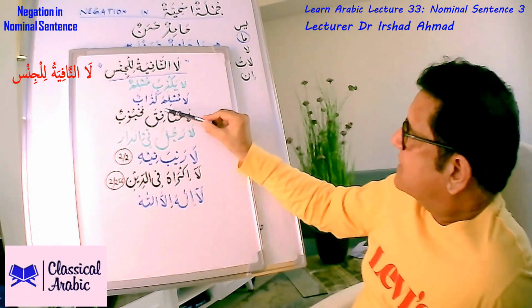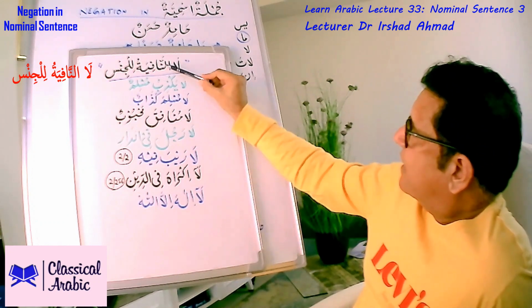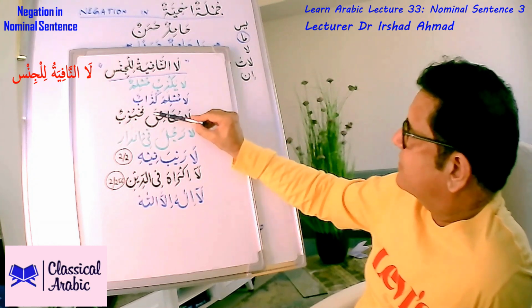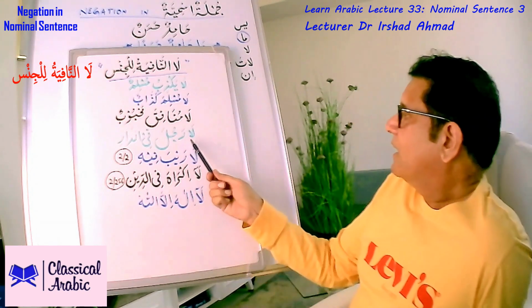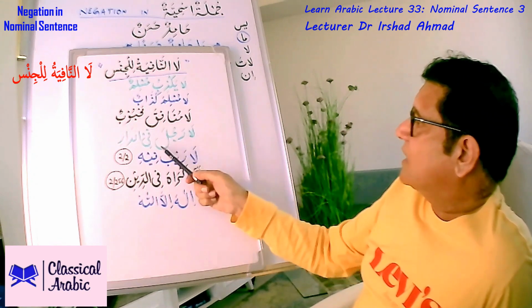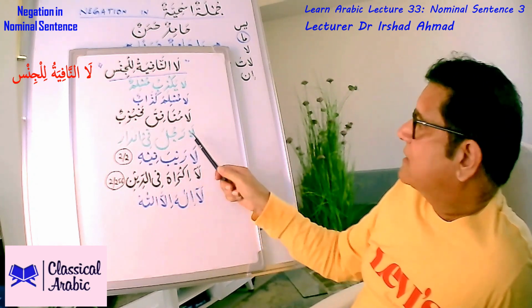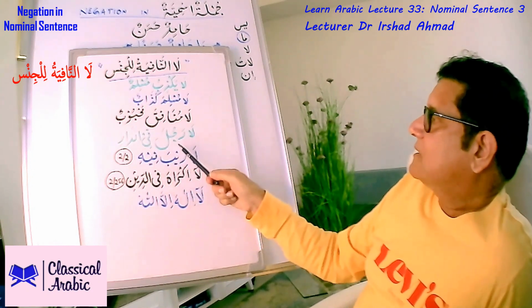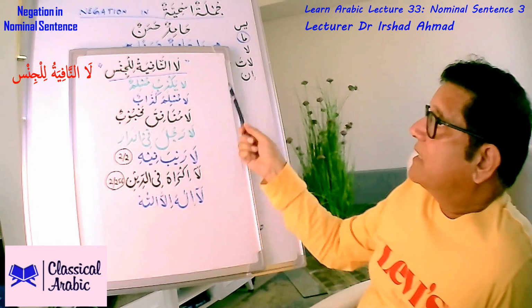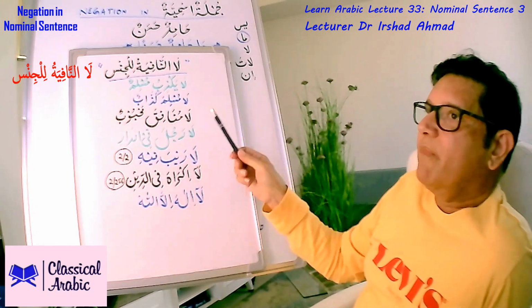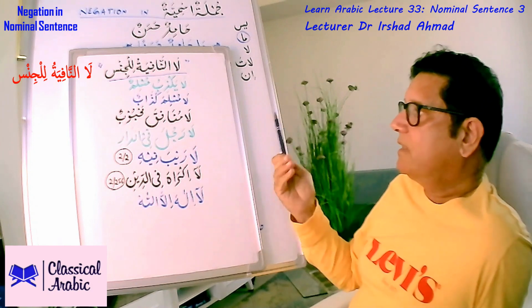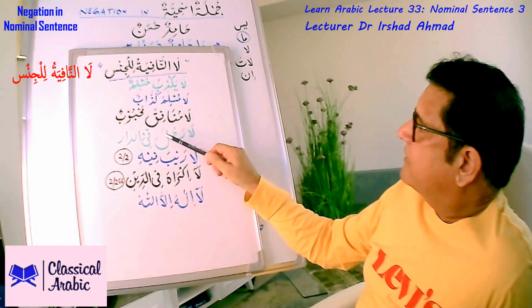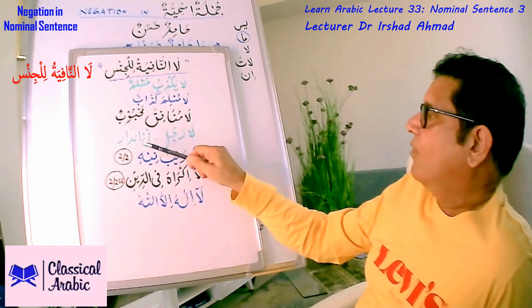So that is again an example of la nafiya lil jins, just it goes with this noun as far as its construction is concerned. Let's look at another example, la rajula fiddari. There is no man whatsoever at home. That means there may be women at home, but from the genus of men, there is no man, whether men clean shaved or with a beard or old or young, none of the men is present at home.